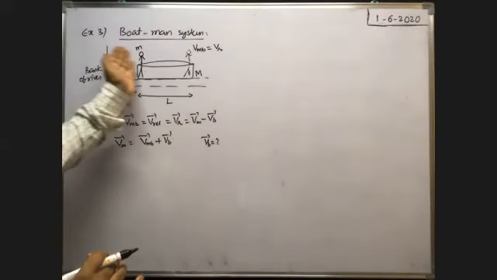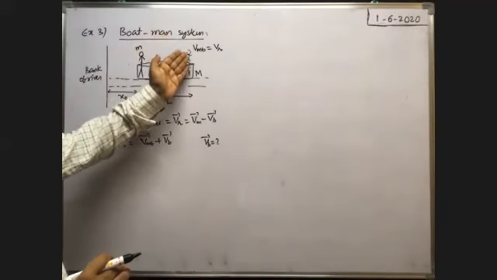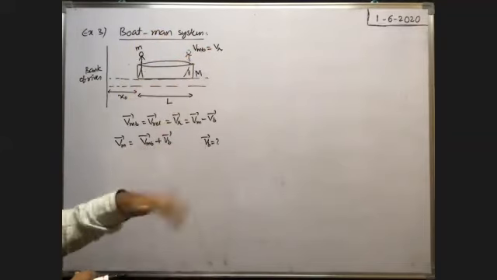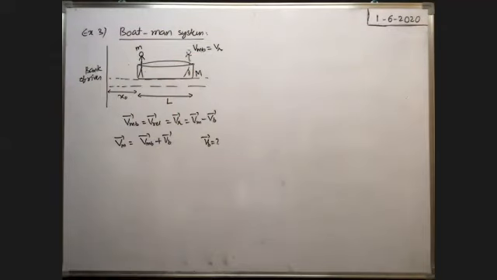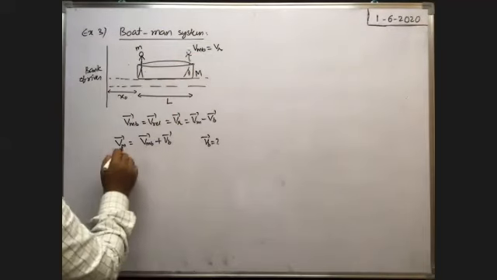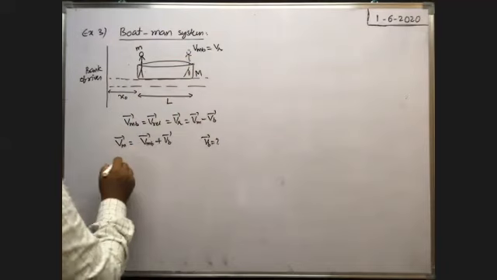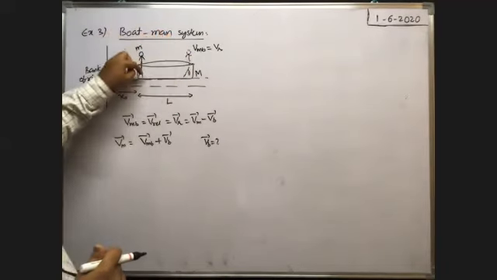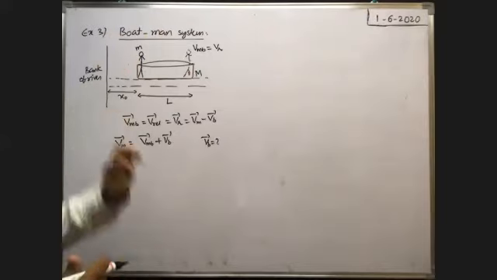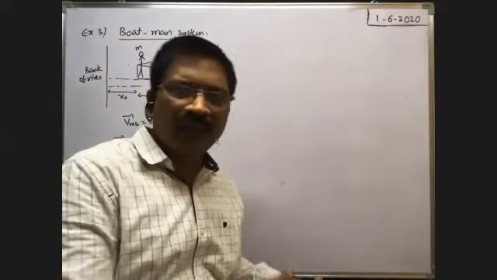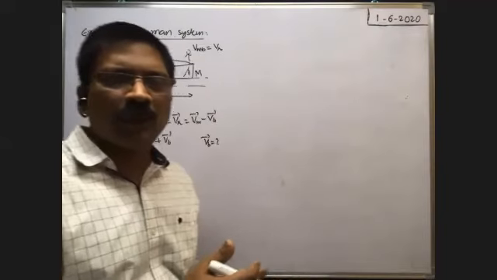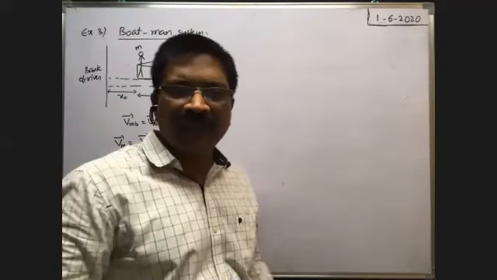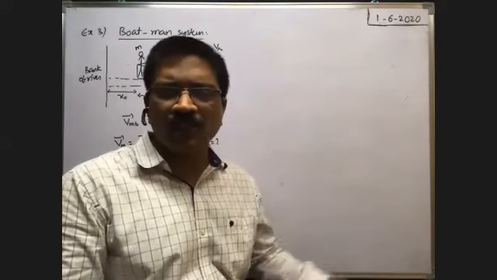When the man moves in forward direction and before he reaches the other end, with velocity Vr with respect to boat, then what is the velocity of the boat they asked, just like velocity of the gun. Okay, now from this, velocity of the man is equal to this one. Therefore, here also, when the man is traveling in forward direction like this, by means of his foot, he pushes the boat in backward direction. You see, while walking also, by means of foot, we push the ground in backward direction. Then only we can go in forward direction. Otherwise, it is not possible.